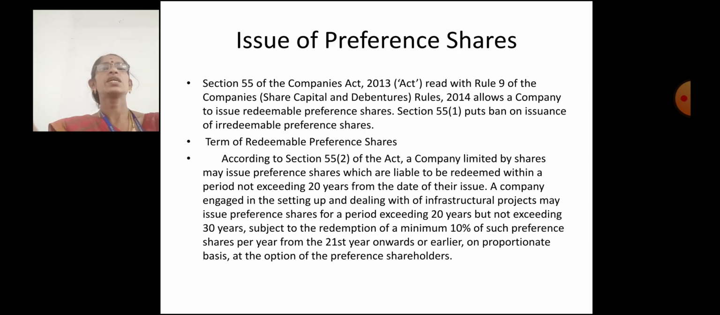Issue of preference shares. Section 55 of the Companies Act 2013, read with Rule 9 of the Companies Rules 2014, allows a company to issue redeemable preference shares. Section 55(1) puts a ban on the issuance of irredeemable preference shares.